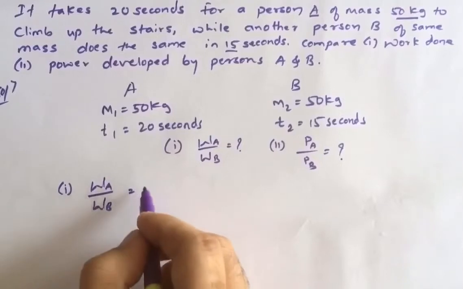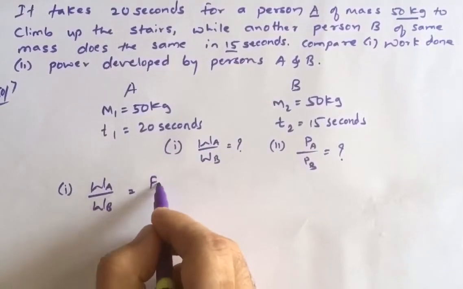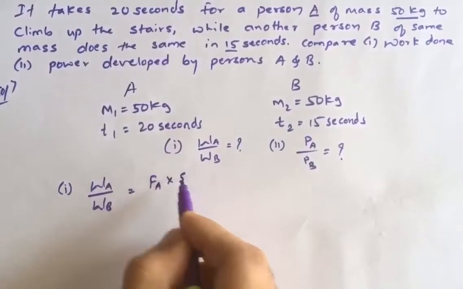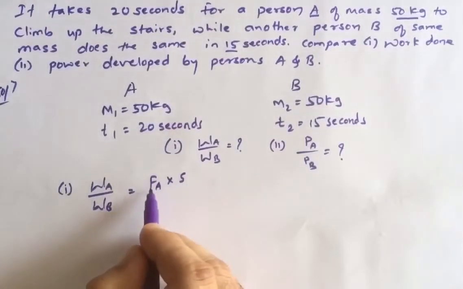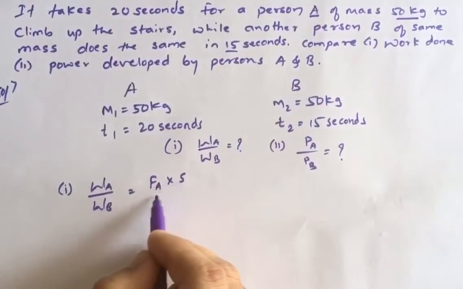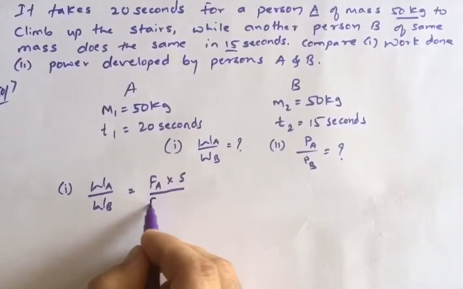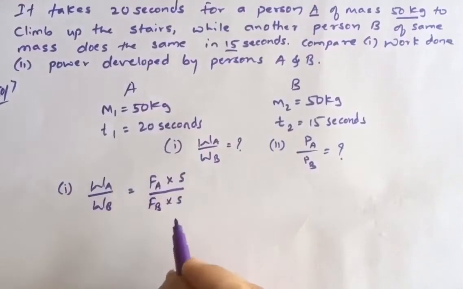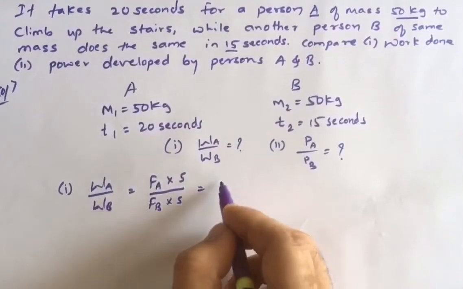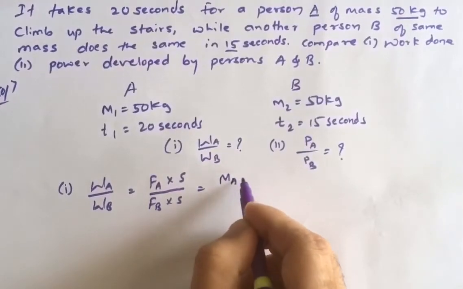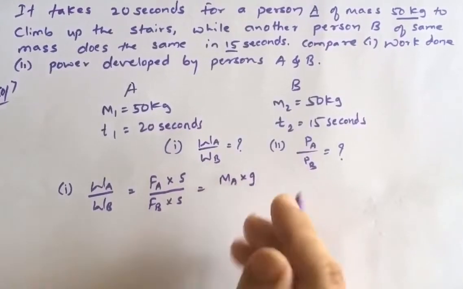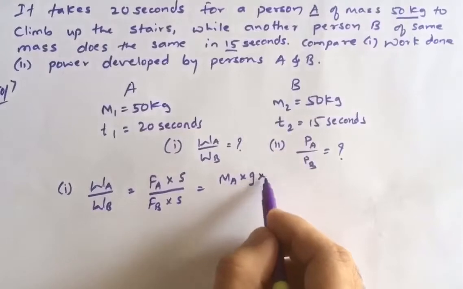As we know, the formula for work done is force into displacement: force of A into displacement of A, force of B into displacement made by B. Force is nothing but mass into acceleration due to gravity, because they are climbing up the stairs, into displacement.